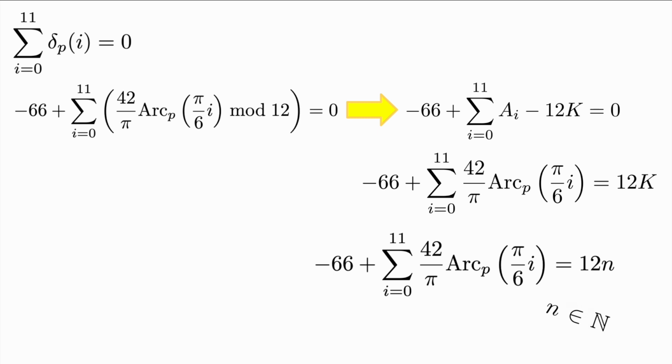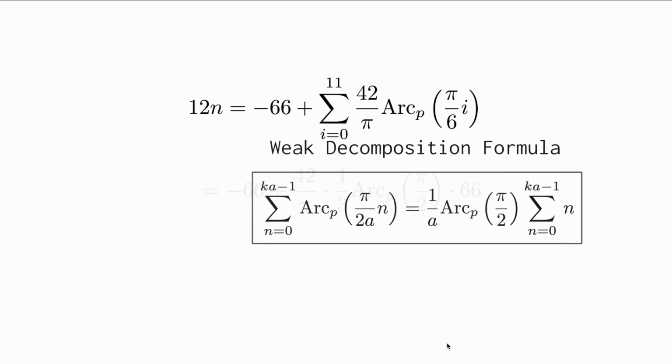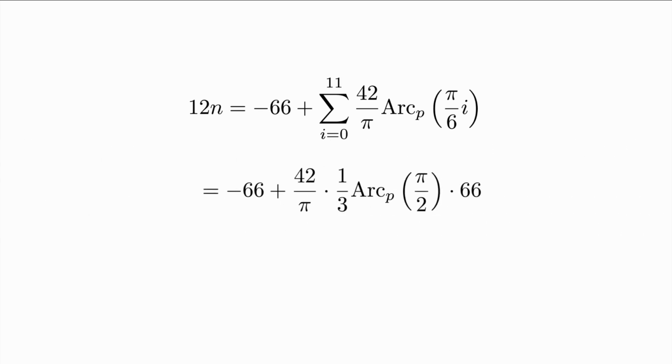natural number n. A consequence of this is that now we're not just solving for balanced p, but for when the delta sum is equal to any integer multiple of 12. In other words, squircle scales that are offset by any number of octaves. It might be easier to understand changing the K to the n when stated like this. This sum being equal to 12m for some integer m implies that this sum equals 12n for some natural number n. Anyway, let's continue. Using the weak decomposition formula from Chapter 12, we can completely get rid of this summation.